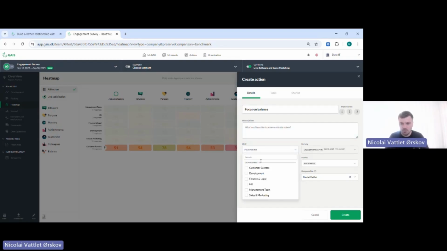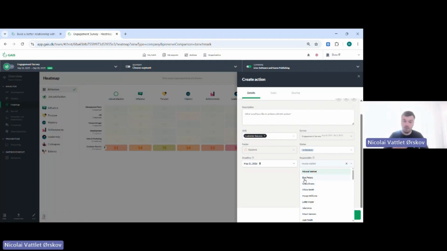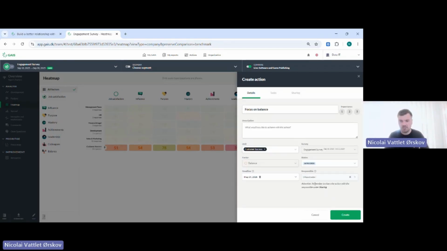Then we can select the unit. This was customer success, and the platform will tell you that this is an engagement survey, and it was the balance factor. Status here is in progress, deadline, we need to do this by tomorrow, so we are also in a hurry. And you can also pick a responsible. I assume that it doesn't always have to be HR or the CEO or whoever to do this. It could also be the department manager. Let's say in this case, this is Grace.